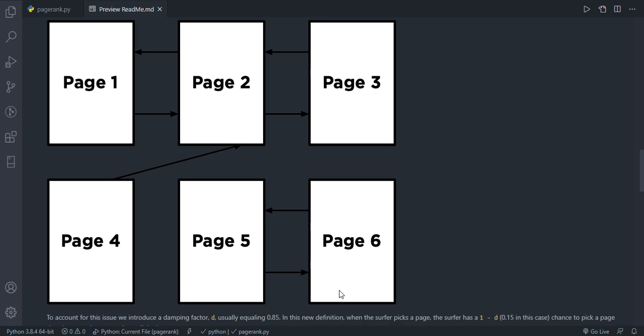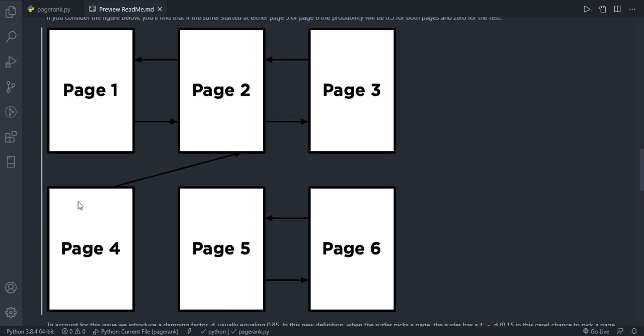And now one last thing to take into account here, which is the damping factor. If we take this model, for example, we'll see that if we start at page 5, it will just be 50% for page 5 and 50% for page 6, since you can only go to page 6 from page 5, and so on from page 6 to page 5.